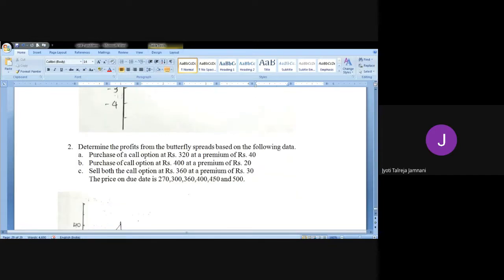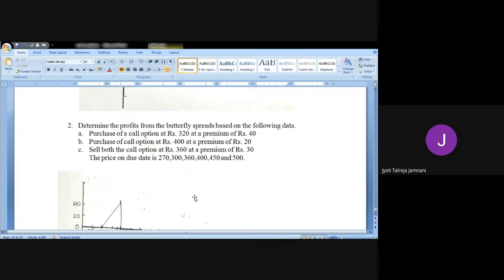So this is the next sum. We'll do it today only or in the next class. Ma'am, anyways, we can do it now also. Okay, so I'll complete this, and in the next class, one or two more sums on butterfly spread I will do, and we will go to combinations.